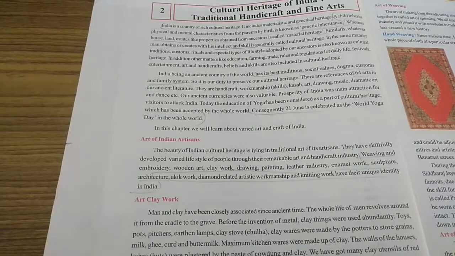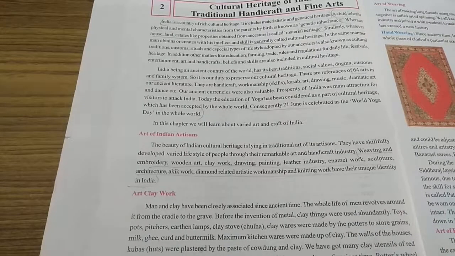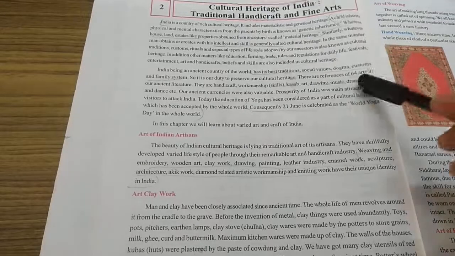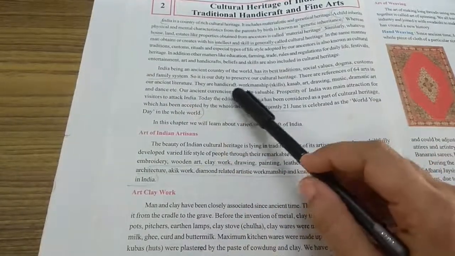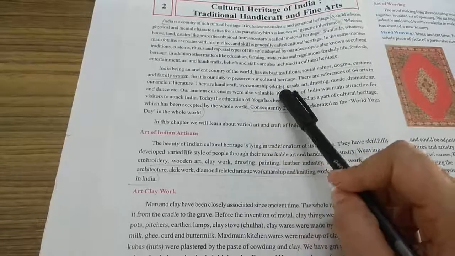Then we went to see the examples given over there. Since I have taught you that in detail, I am not going to repeat it again. But we saw that there are also references given in the book of 64 Arts in Ancient Literature, and there have been different handicraft, workmanship and all.